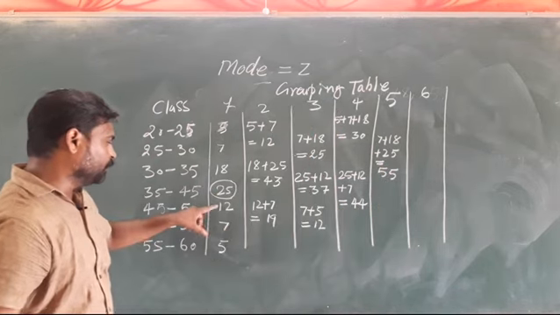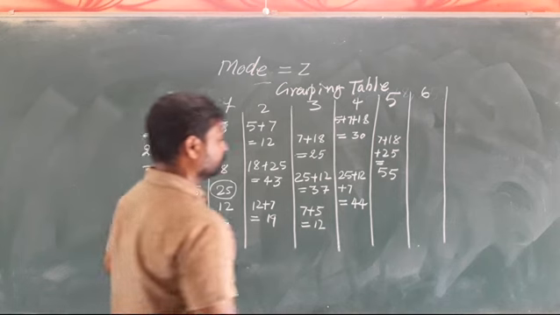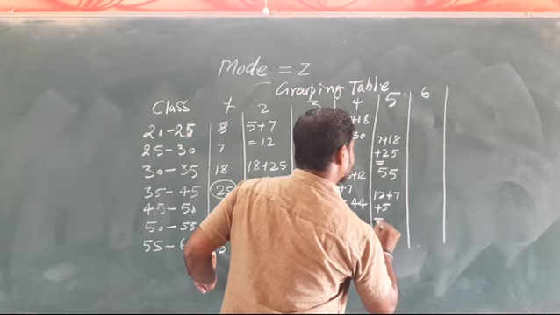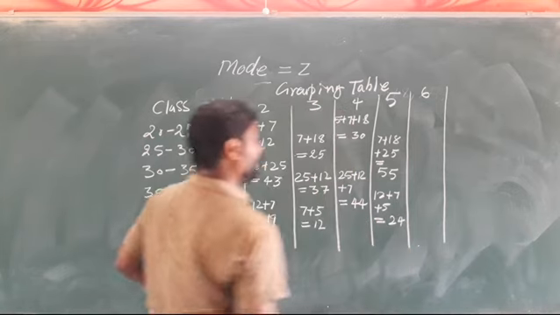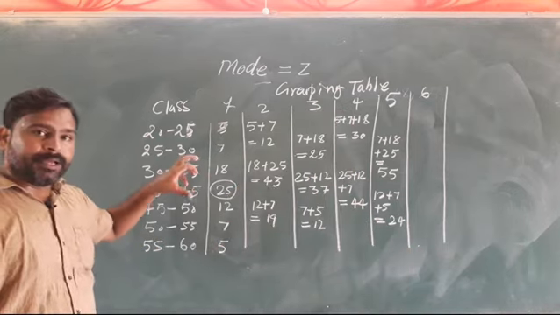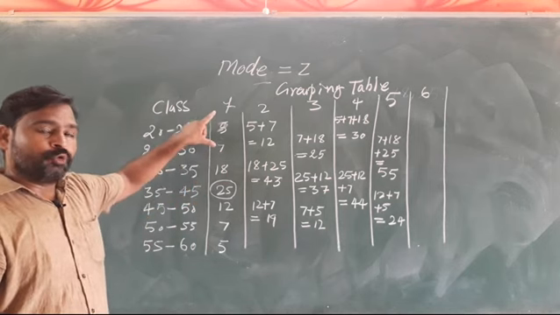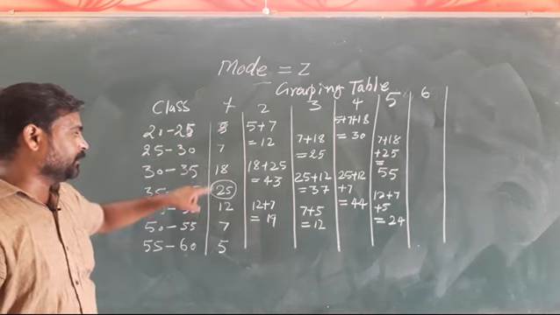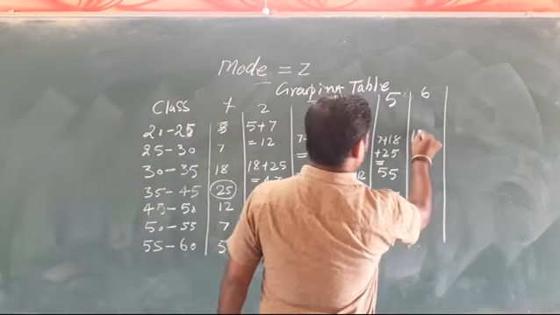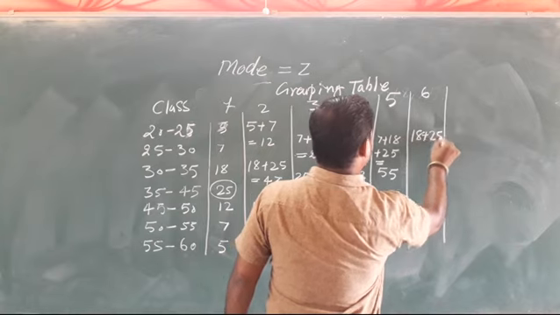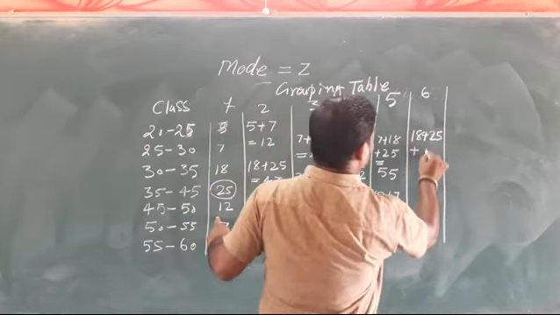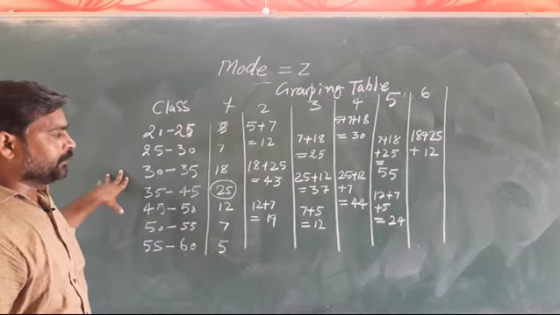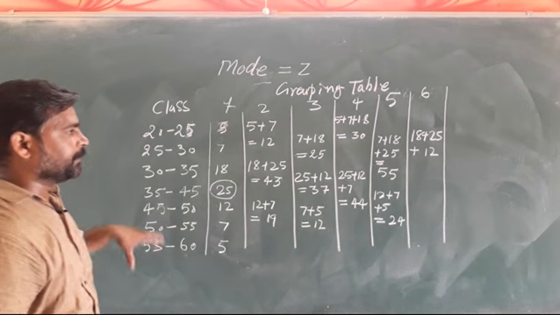Another group of 3: 12 plus 7 plus 5, it becomes 24. Now in the sixth group we will make the group of 3 by leaving 2 frequencies from above. We will leave 5 and 7 and then we will make the group of 3: 18, 25 plus 12. 25 and 18 becomes 43, plus 12, it becomes 55.